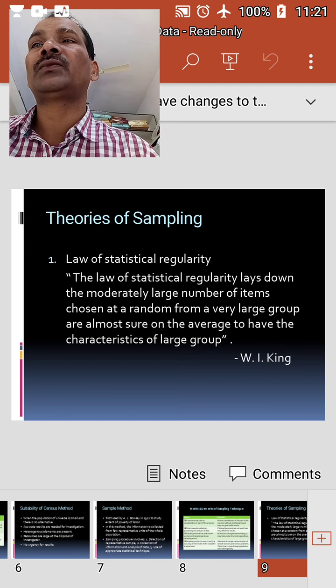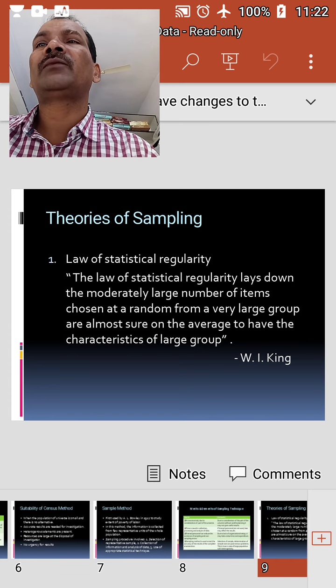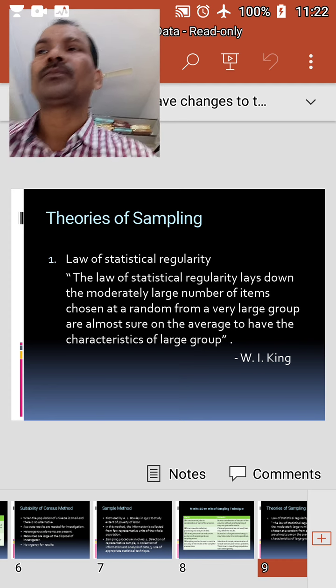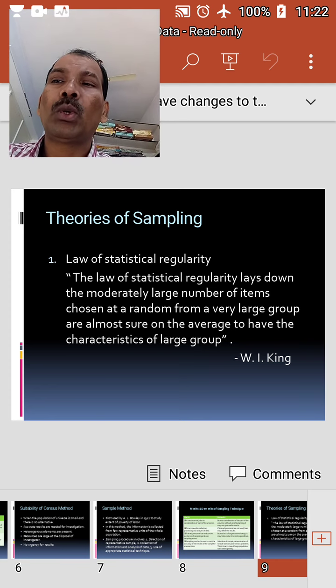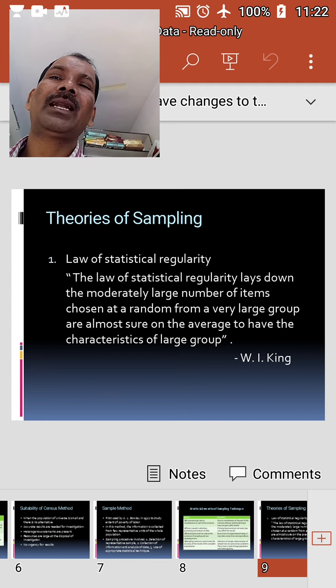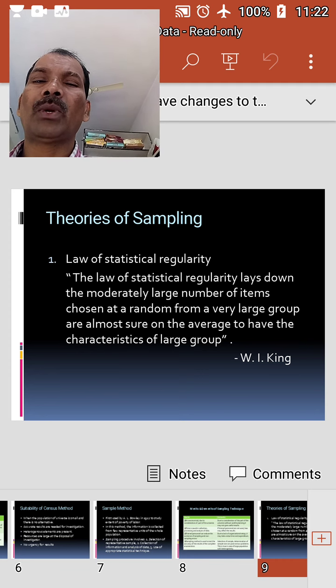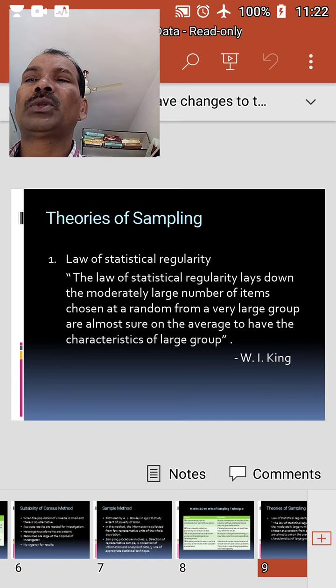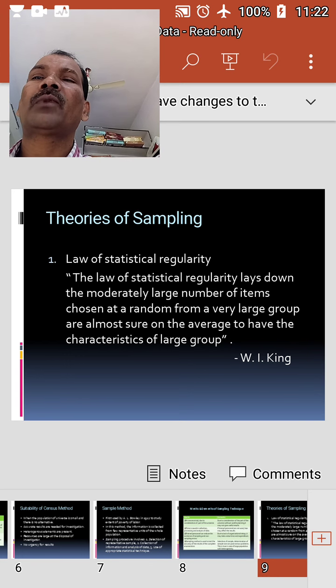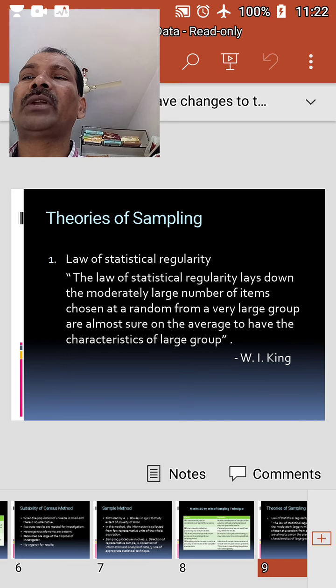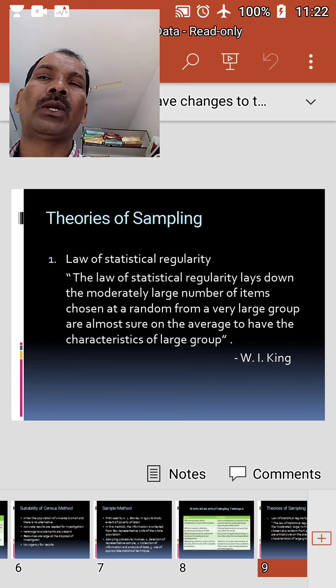As such, they differ from one another, but the variations in each individual unit are not wide. Hence, they ensure the properties of the population if they are selected at random. According to W.I. King, the law of statistical regularity lays down that a moderately large number of items chosen at random from a very large group are almost sure on the average to have the characteristics of the large group.